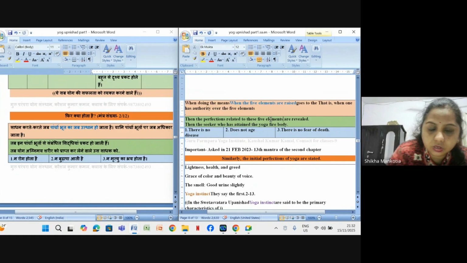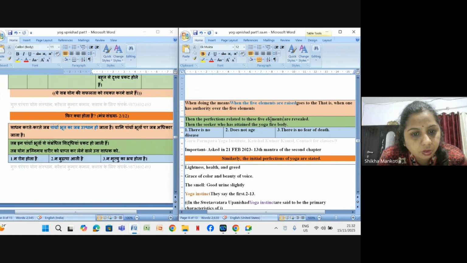Then the seeker who has attained the yoga fire body, the fiery body, gets it. There is no disease, no aging, and no fear of death. These are the three main things which a seeker will attain.